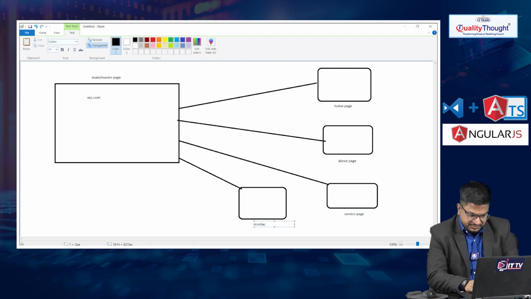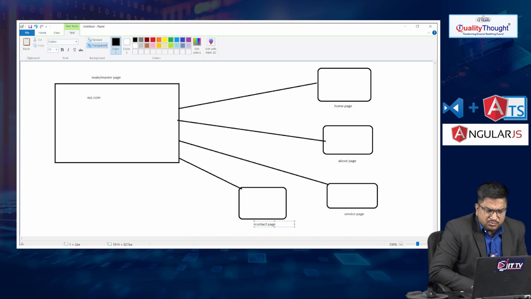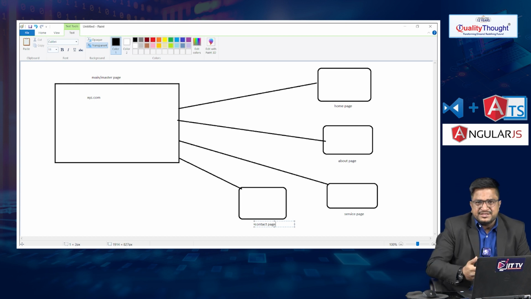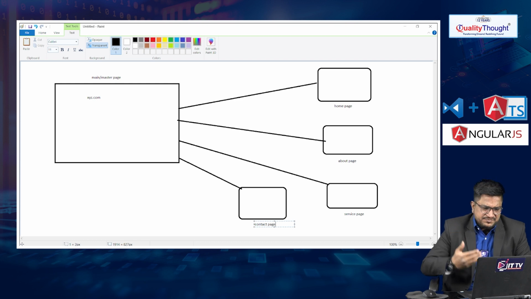Before the AngularJS framework, as I told you, most IT companies or software development companies, either product based or service based, used to develop multi-page web applications.